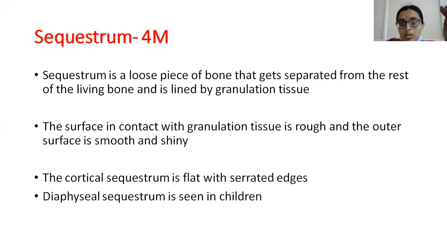The surface which is in contact with the granulation tissue is rough, and the outer surface which is nearer to the pus is smooth and shiny. The cortical sequestrum is usually flat with serrated edges. Diaphyseal sequestrum is seen in children. In children, we have seen earlier that the periosteum is loose. Suppose this is the bone and you have the periosteum here. Because the periosteum is loose, the pus will separate the periosteum easily. As a result, the complete diaphysis may get involved, leading to the formation of diaphyseal sequestrum in children.